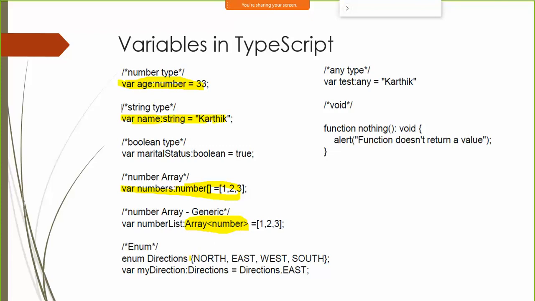Here's an example for creation of enum. You're saying enum directions north, south, east, west, and so on. We can also go with any data type. When you say any, that means in this variable called as test, I can store any type of value. I can also go ahead and use void data type for my functions. Here I'm defining a function nothing colon and its return type. Then we define the complete function over here.